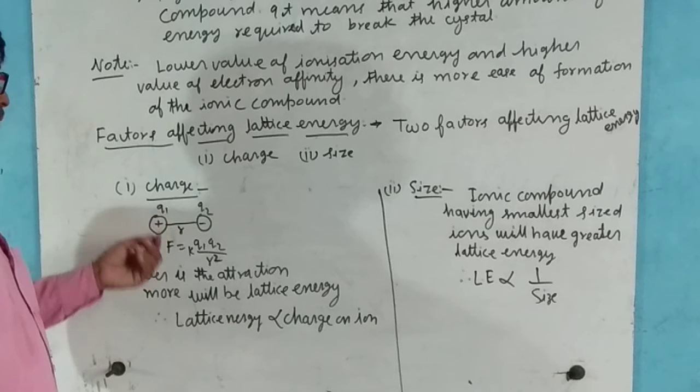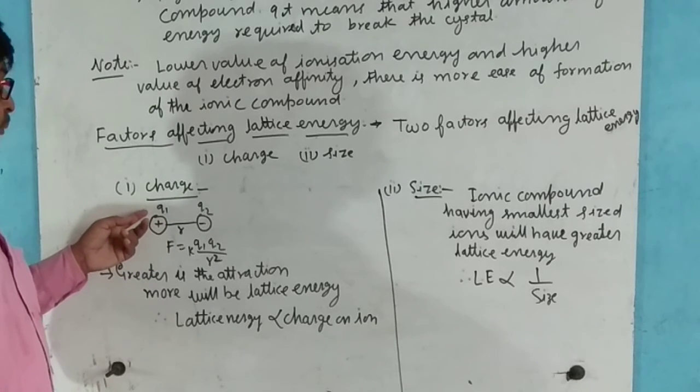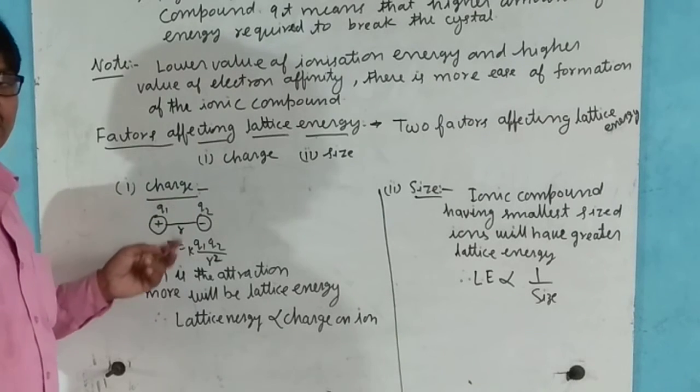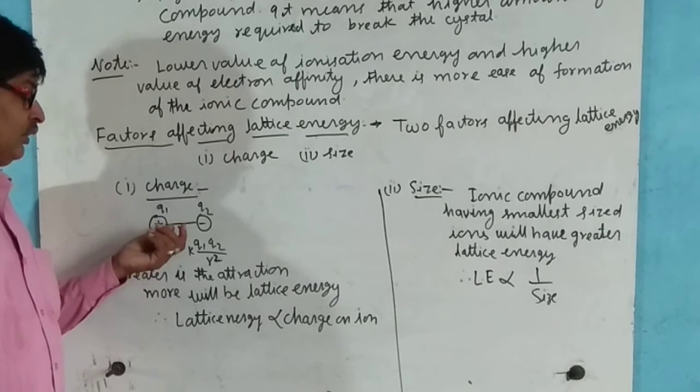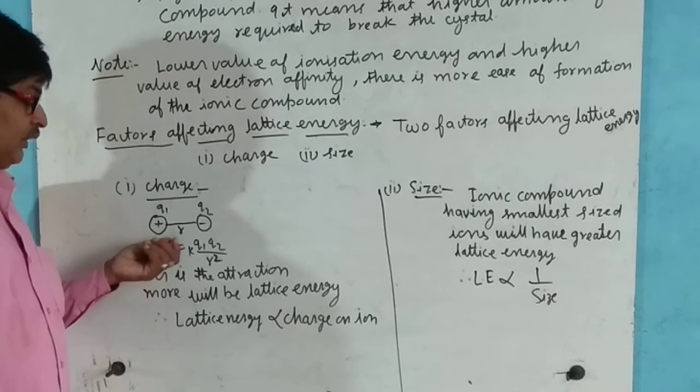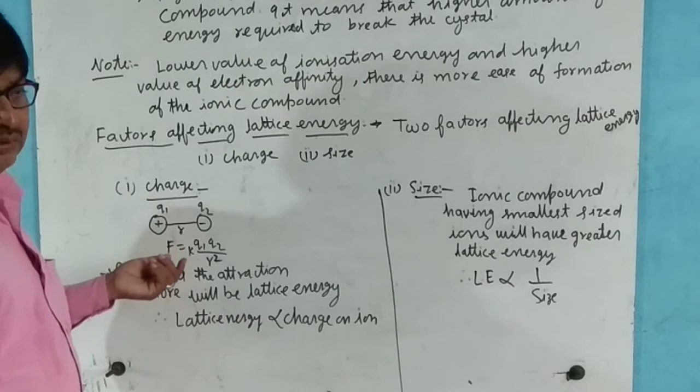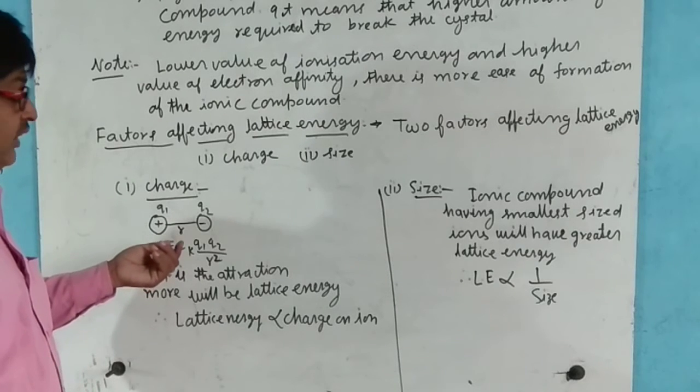Now, two ions, positive and negative, having charges, let us suppose Q1 and Q2, form a crystal in the solid state.